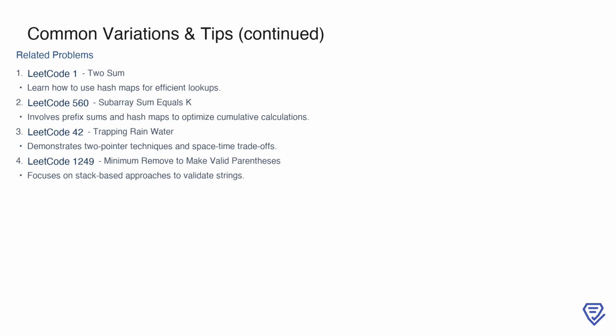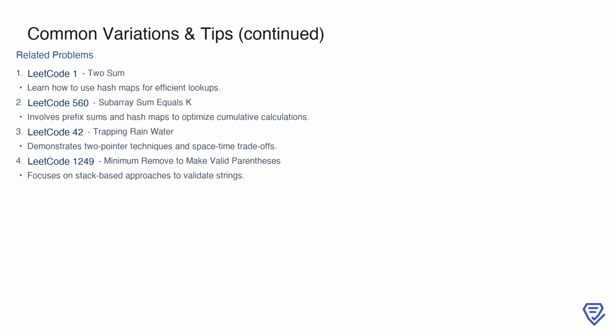To further enhance your understanding, it's helpful to explore related problems. For instance, LeetCode Problem 1, Two Sum, teaches you how to use hash maps for efficient lookups, which is a foundational technique in many problems. Another example is LeetCode Problem 560, Subarray Sum Equals K, which involves using prefix sums and hash maps to optimize cumulative calculations.